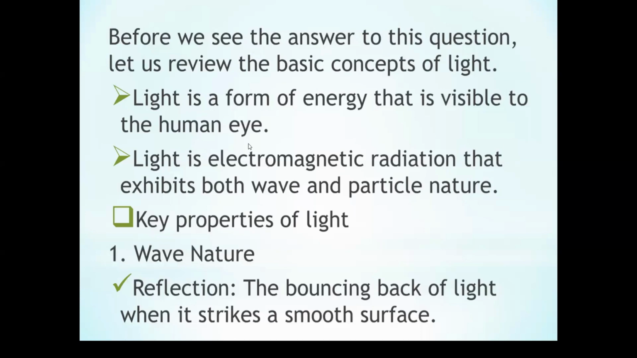Now let us see the key properties of light. The first property of light is wave nature. When we are talking about wave nature, the wave nature of light can be described by using four different terms. The first one is reflection.